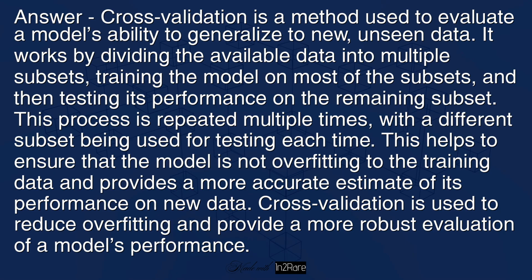Answer: cross-validation is a method used to evaluate a model's ability to generalize to new, unseen data. It works by dividing the available data into multiple subsets, training the model on most of the subsets, and then testing its performance on the remaining subset. This process is repeated multiple times, with a different subset being used for testing each time. This helps to ensure that the model is not overfitting to the training data and provides a more accurate estimate of its performance on new data. Cross-validation is used to reduce overfitting and provide a more robust evaluation of a model's performance.